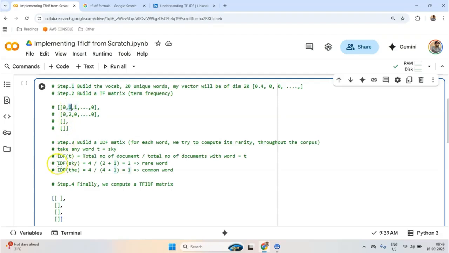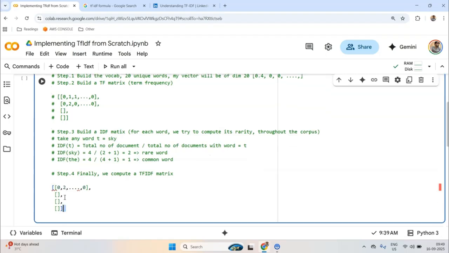Now I will take my IDF value for sky and multiply it. So 0, and then 2 multiplied by 1, which means 2, and so on. This process will be repeated for all the documents, and finally what we will have is the TF IDF matrix.